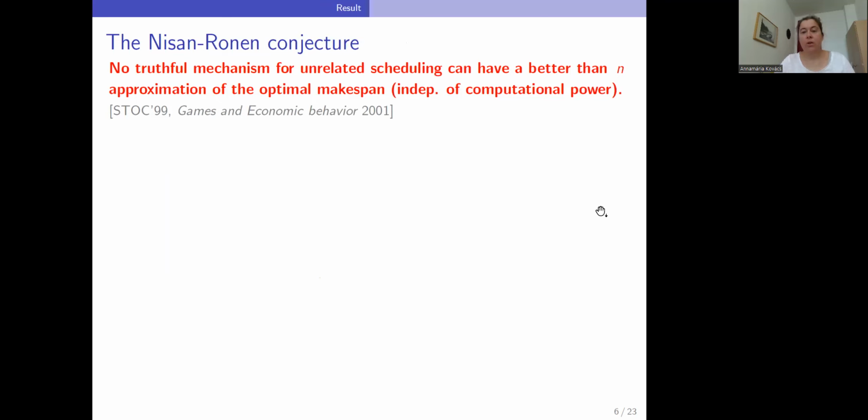And they conjectured that no weakly monotone allocation can be better than VCG, so none of them can have a better approximation ratio than n. This is a mathematical property of weakly monotone allocations, so it has nothing to do with computational resources or so.